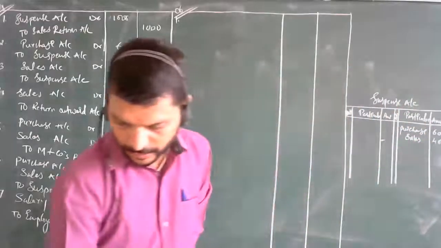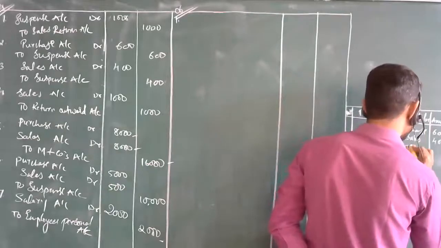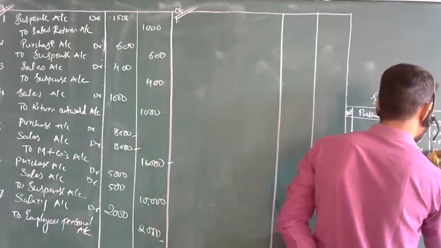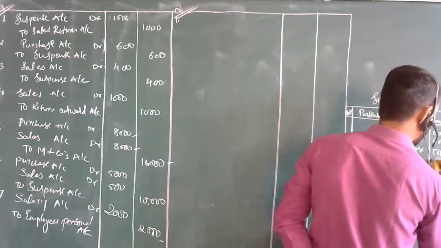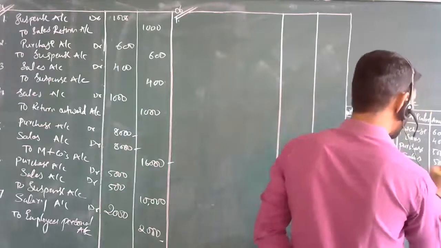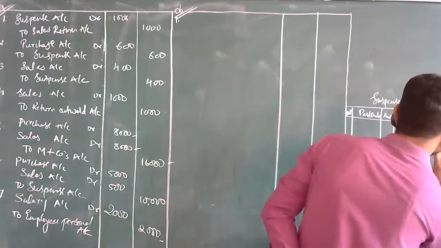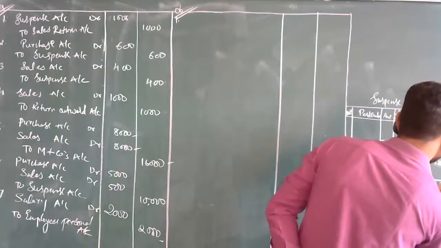And then purchase again we are having 500 and sales 5,000. Now this took place. The total will be 11,000.